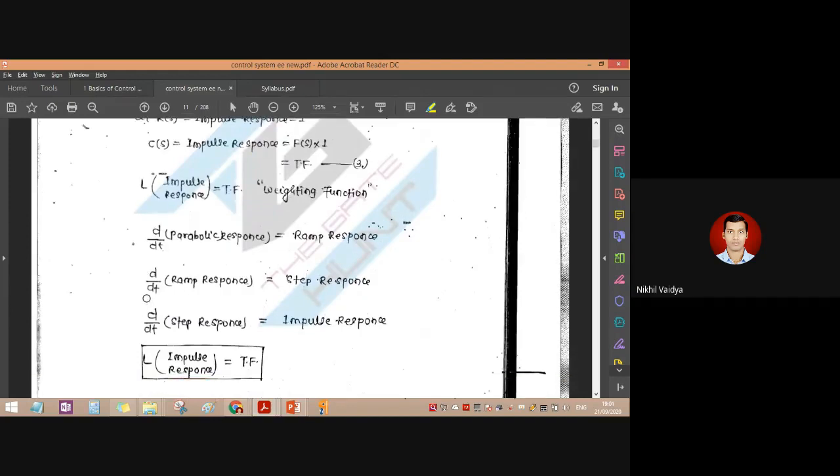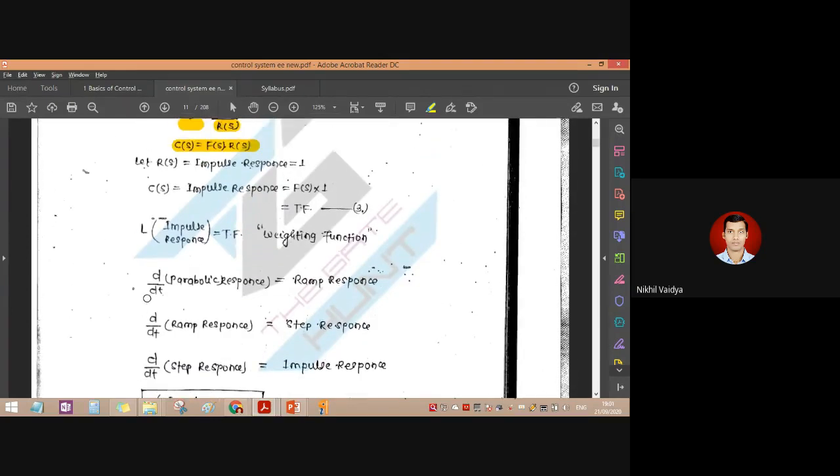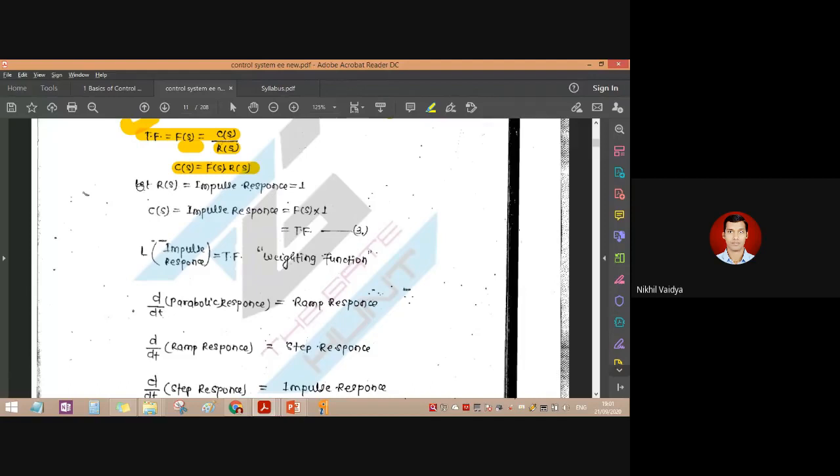Now, what is the relationship between these particular signals? Let R of s be the impulse input. What is the impulse input formula? R of t is equal to 1.